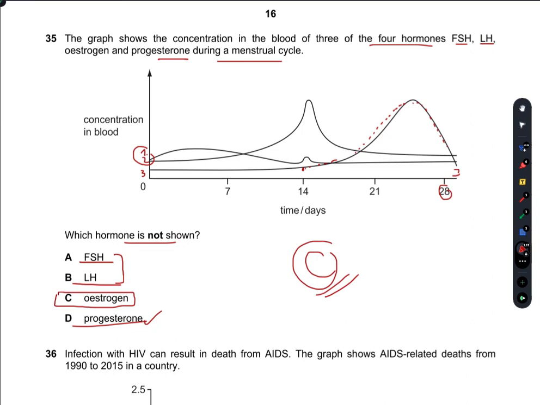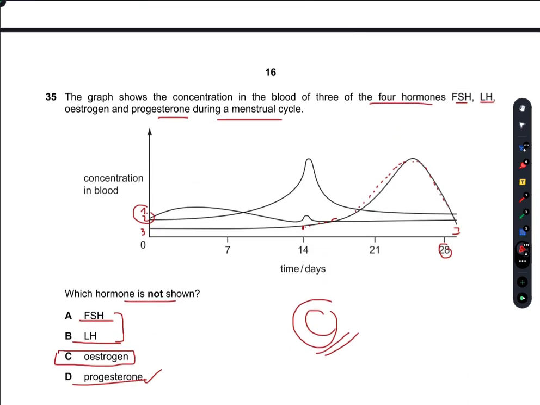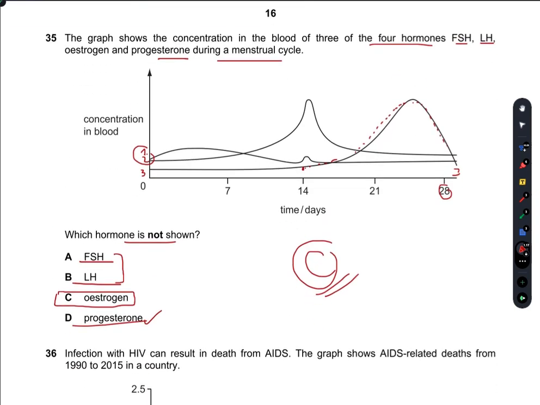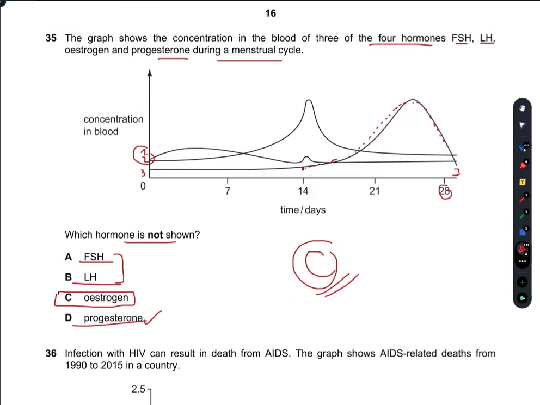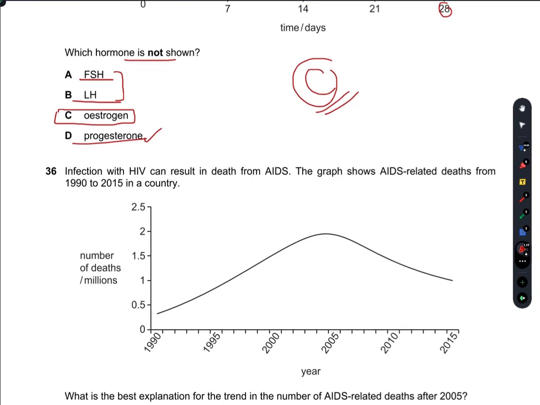You can check this from your book as well, or you can check this on your own by your knowledge. But I know that estrogen is not shown in this graph. Progesterone, FSH, and LH are shown already. So C is the right option.